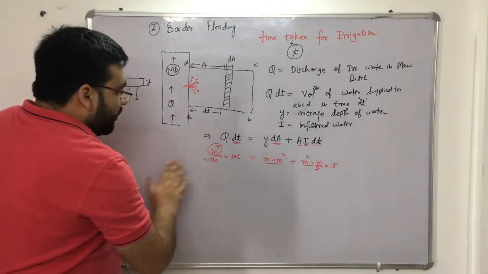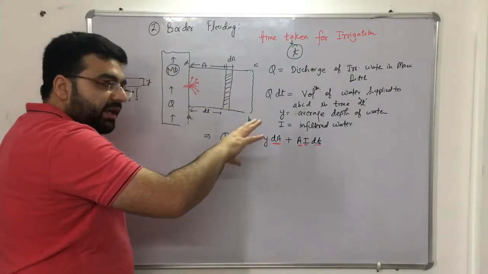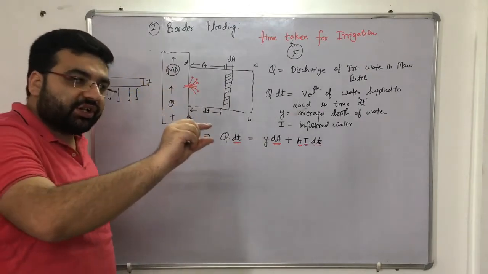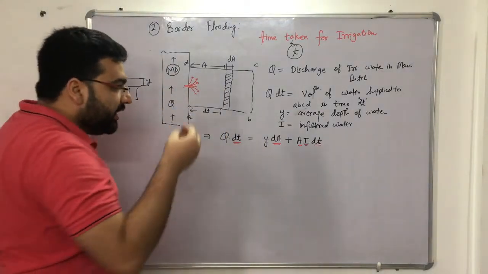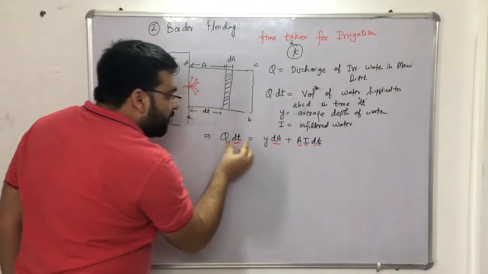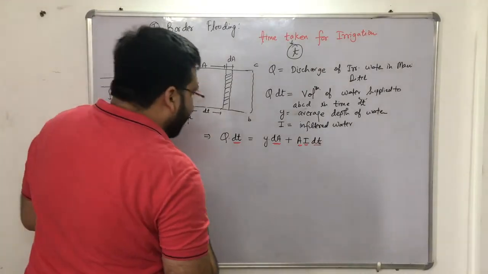Clear? Okay. So let me rub this, because whatever water is coming, now some water will be there in the form of, you can say, depth of irrigation, and some will be infiltrated, right? Infiltration will take place. So the total water will be, the outflow will be equal to the inflow. I can say inflow will be equal to outflow. Simple. Now let me rearrange this, right?